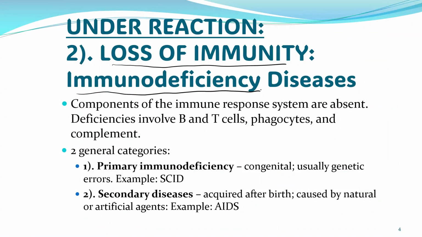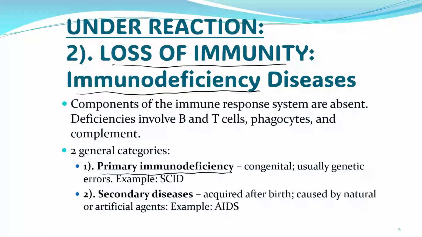So in this case, the individual actually does not produce B cells and/or T cells. It happens during childhood. For example, they are born with this condition. That immunodeficiency is called primary immunodeficiency. An example is a baby that is born with the inability to produce B cells and T cells.